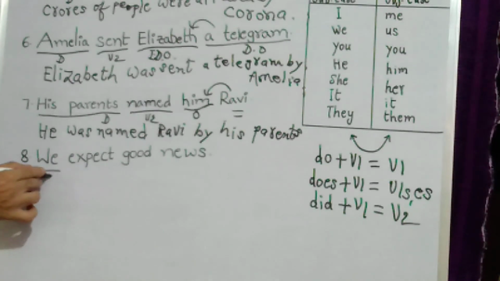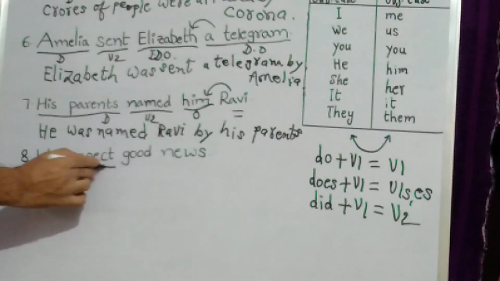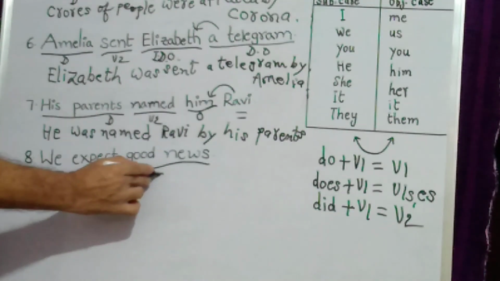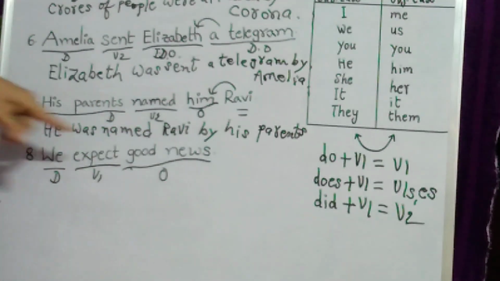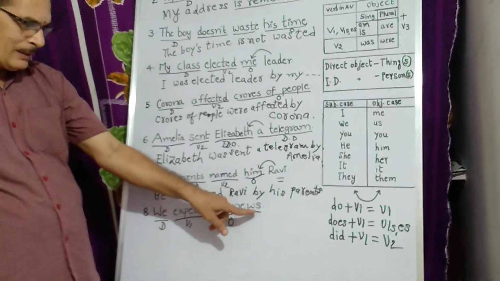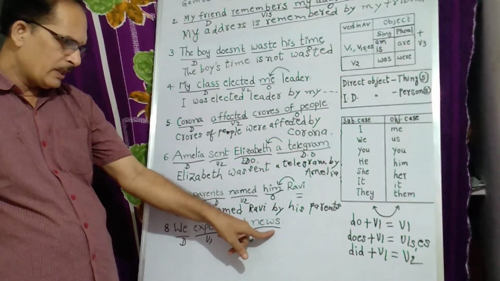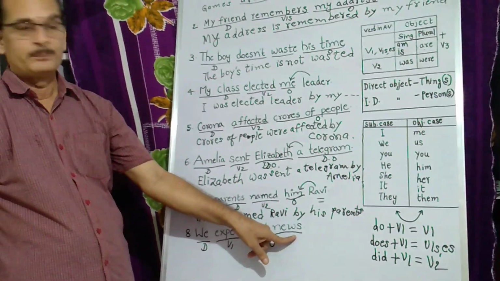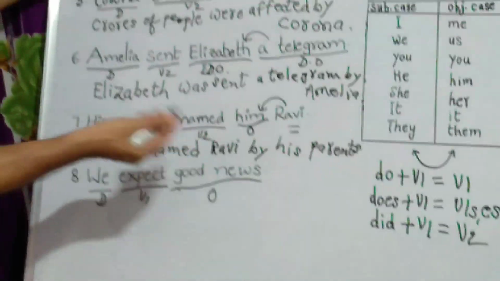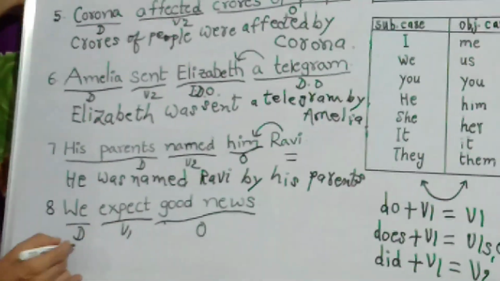We, that is the doer here, expect, V1. We expect what? Good news. This is the object. Good news, news. Generally we think that it is plural because there is an s at the end of it. But naturally, news is only a singular number. It is never used as a plural number, even though it ends in the letter s. So, good news.